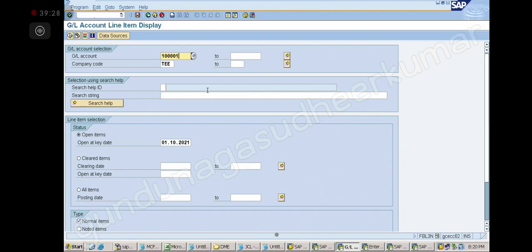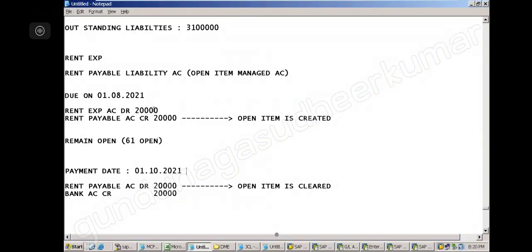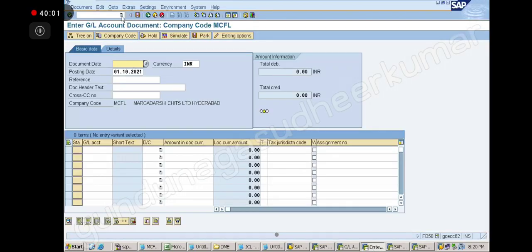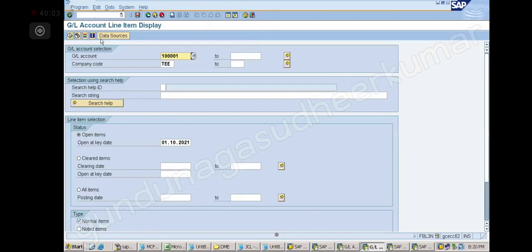Yes, sir. Sir, but the rent expense account won't be affected, right, sir? Yes, it will be affected, you are posting here. Let me show you. On one side you are debiting here. When your open item is getting created, you are debiting the expense, right? Okay, done. So how many open items do I have now? 2. When I go to FBL3N, we have 2 open items.